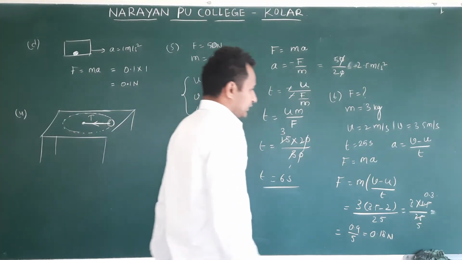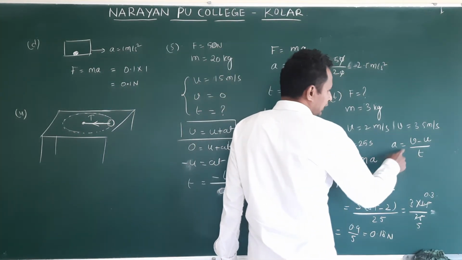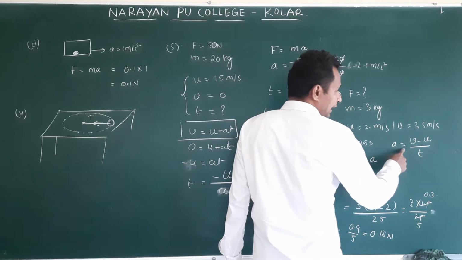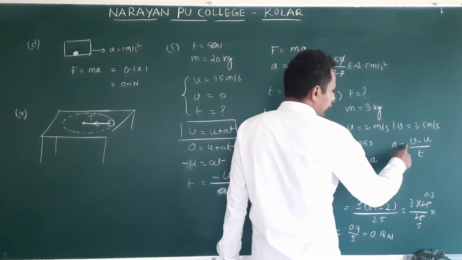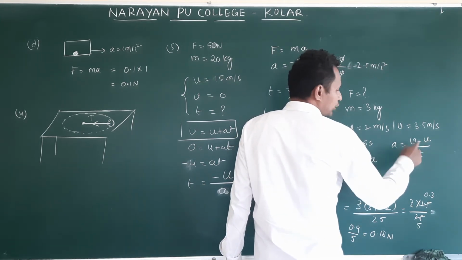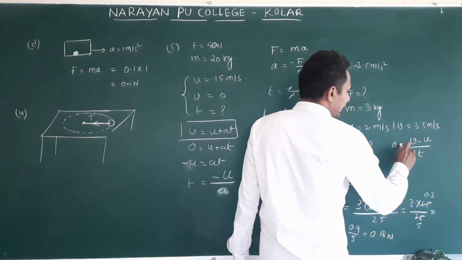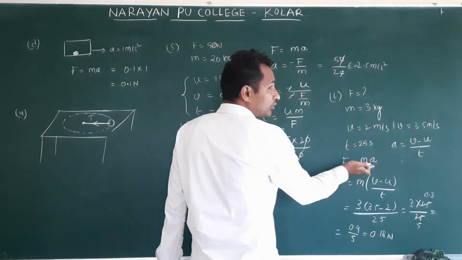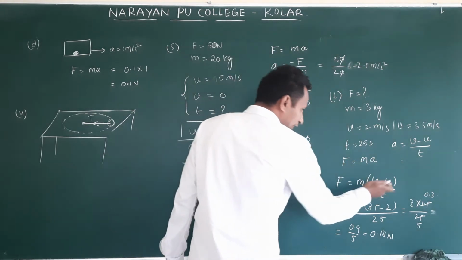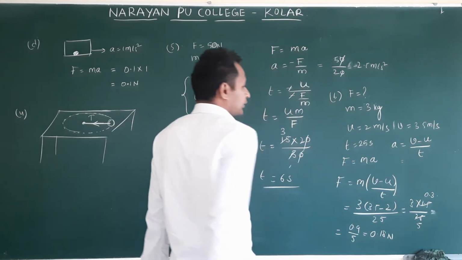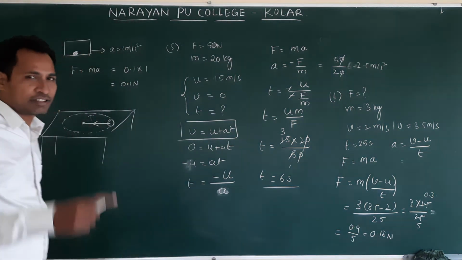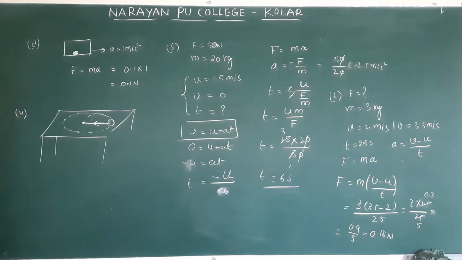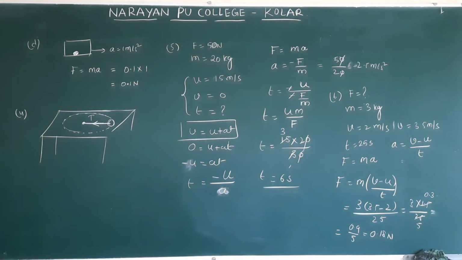There are two ways. Here I substituted directly. You can calculate a here, you will get the acceleration. What is that? 3.5 minus 2 by 25. You can calculate acceleration here, or you can substitute directly the mass value and acceleration value, all substituted in one go. Okay, we'll see the next one.